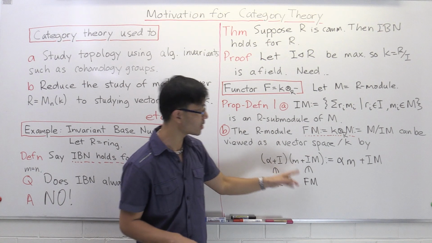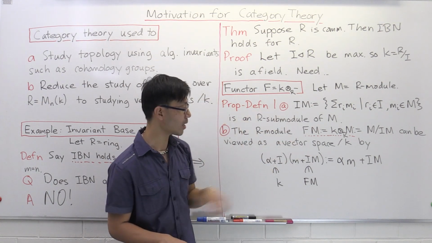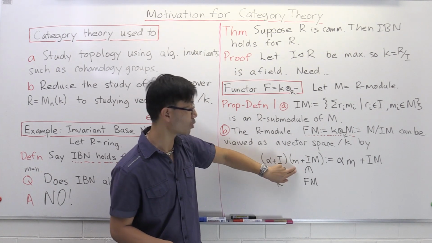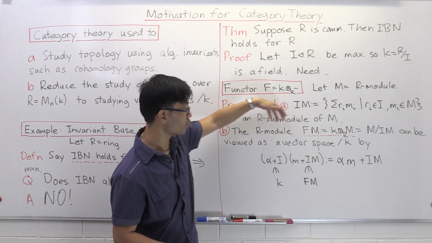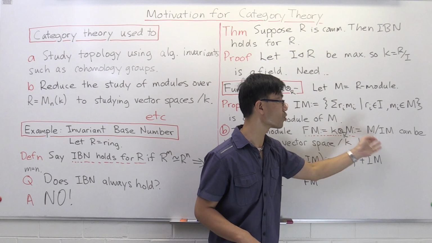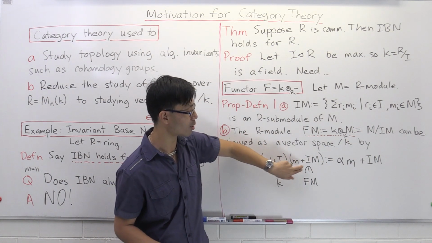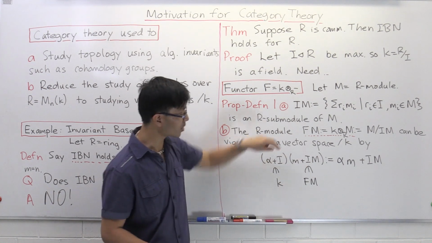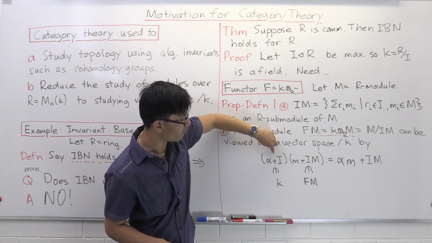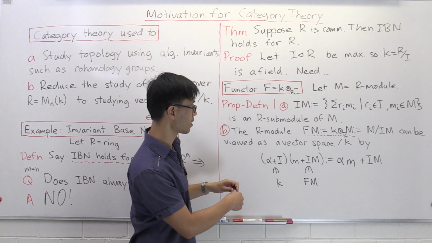The only thing you really need to check now is whether this is independent of the choice of representatives alpha and m. Firstly, it's independent of the choice of the representative m, because that's just the R module structure. You have an induced R module structure on this. You also have to check that it's independent of the choice of coset representative alpha.